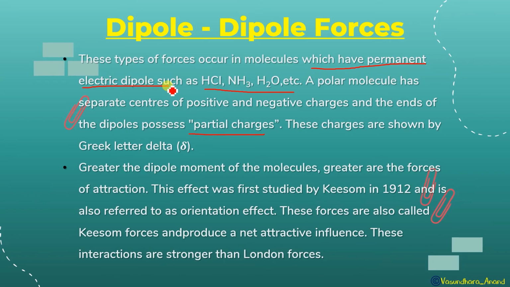Greater the dipole moment of the molecules, greater are the forces of attraction, because it becomes ionic-like, that means an electrostatic force of attraction will be there, and that is strong. So greater the dipole moment of the molecule, greater is the force of attraction. This effect was studied by Keesom in 1912. That is history, no need to learn. It is also referred to as the orientation effect. These forces are also called Keesom forces and produce a net attractive influence. These interactions are stronger than the London forces, and it is a kind of permanent force of attraction.